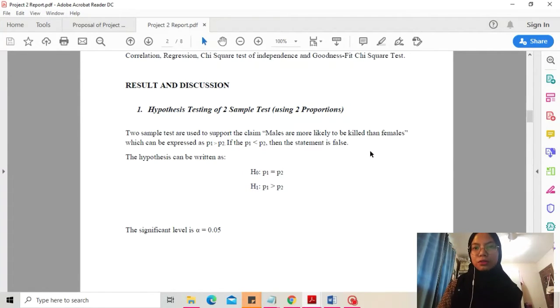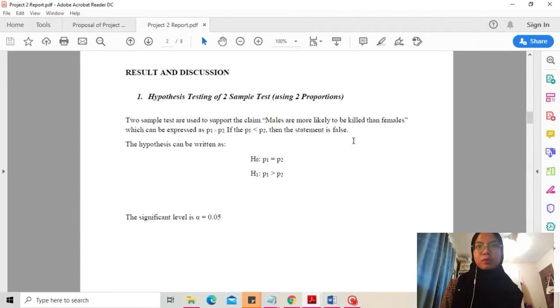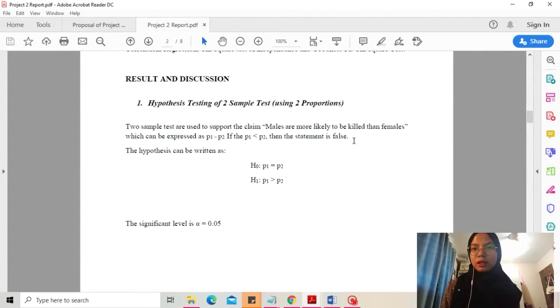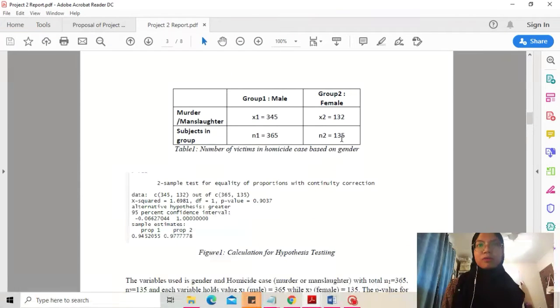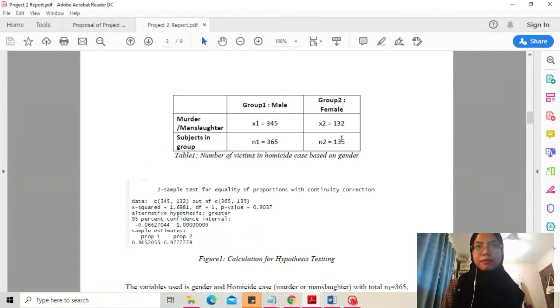We know that America has a higher potential of males being killed than females. In this hypothesis, we want to support the claim that males are more likely to be killed than females, expressed by proportion 1 is more than proportion 2. The significance level we use is 0.05.